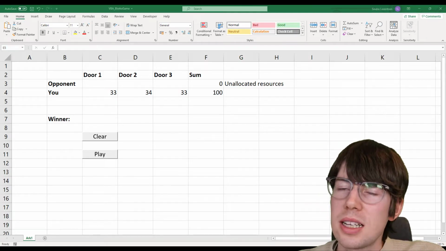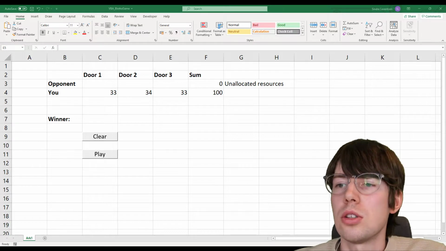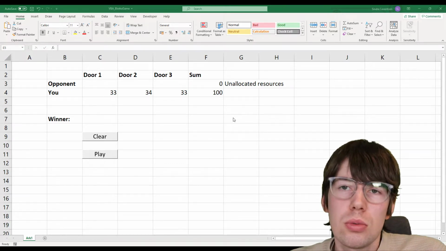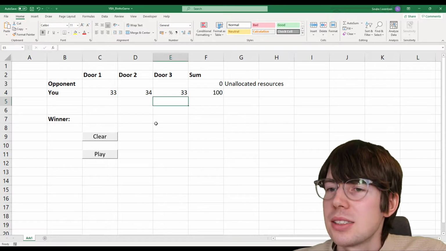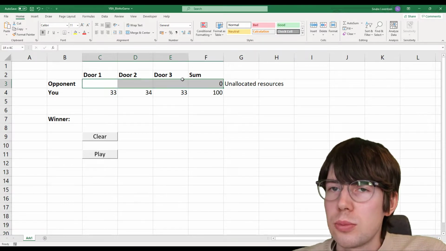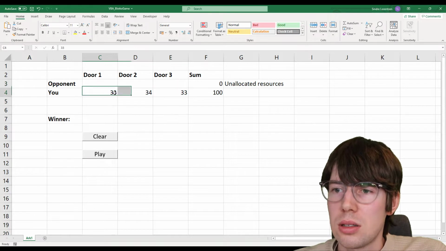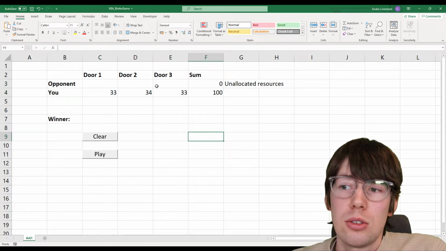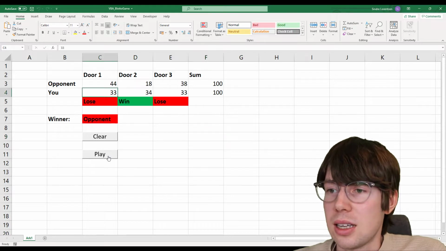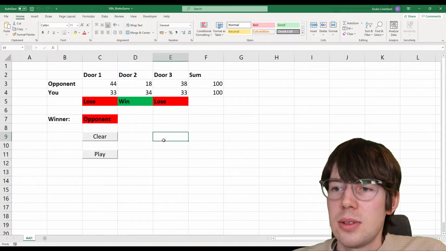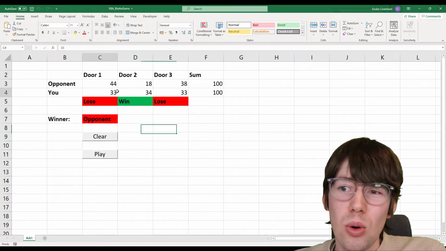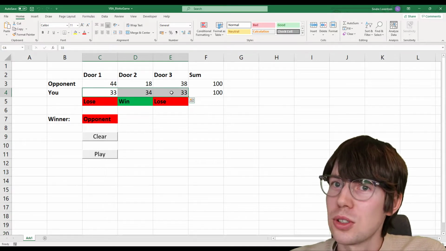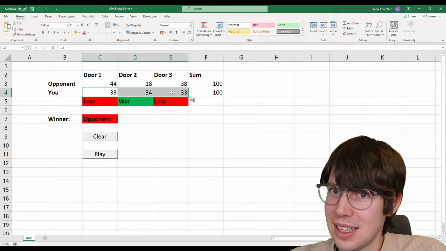Here we are in the Excel spreadsheet, and I've already done the job. This is what it looks like. Let me just show you what's going on here. So we have the opponent, and the computer here is going to pick some numbers, and I'm going to pick my own numbers. So I already picked mine, 33, 34 and 33, so we can just click play here. And as you can see, the computer, it doesn't know what I picked. You just have to trust me on that. We can look at the source code later on and see that that's the case.